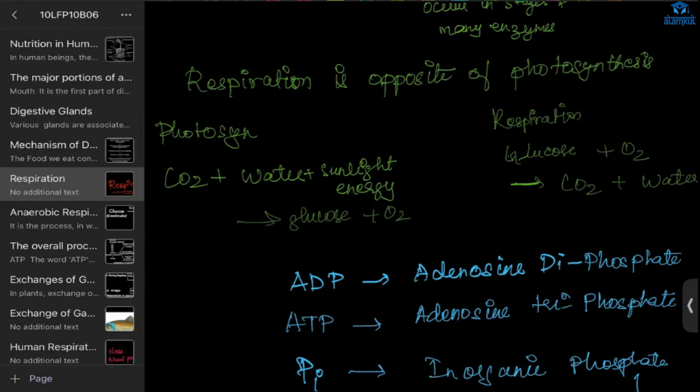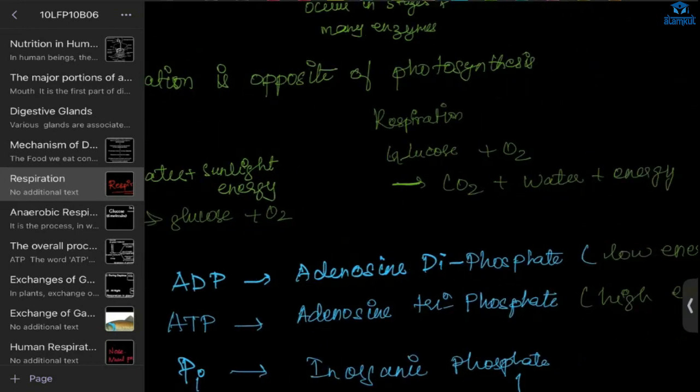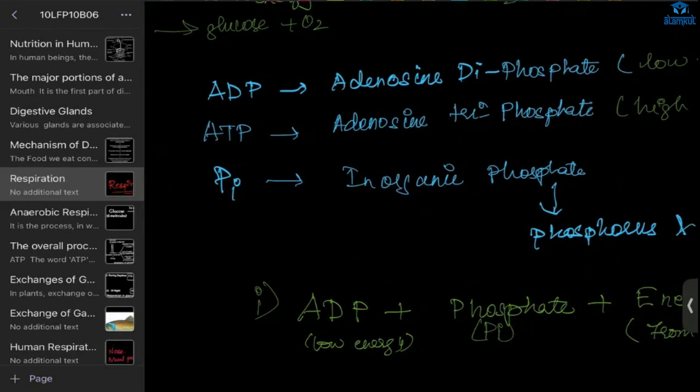I was telling that respiration is the opposite of photosynthesis. In photosynthesis, there is a reaction of carbon dioxide, water, and sunlight energy, and the product we get is glucose and oxygen. Here, the reactants in respiration are glucose and oxygen, and the products we get are carbon dioxide, water, and energy. Okay?